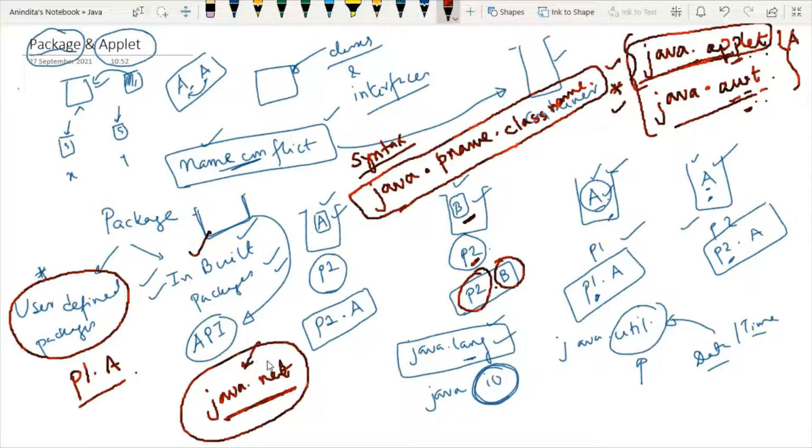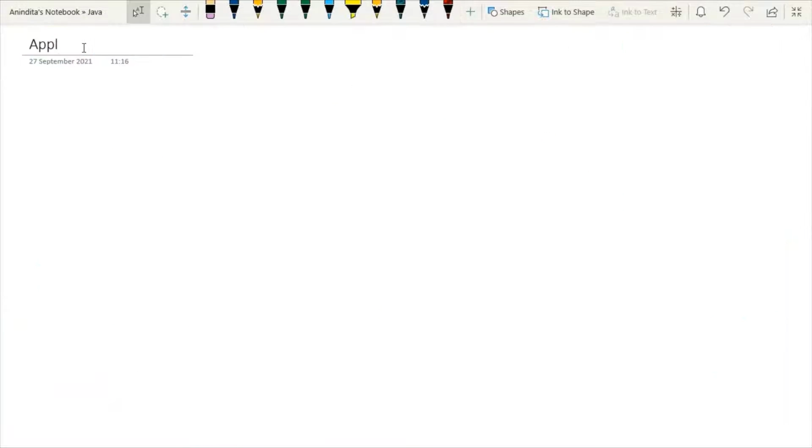And by visualizing this syntax, we can say that it is a built-in package. So this is just an overview about packages, a very basic concept, but today we will concentrate on the concept of applet. I will use only two built-in packages in order to create a beautiful application which is known as an applet in Java.